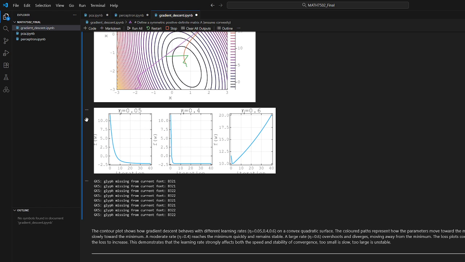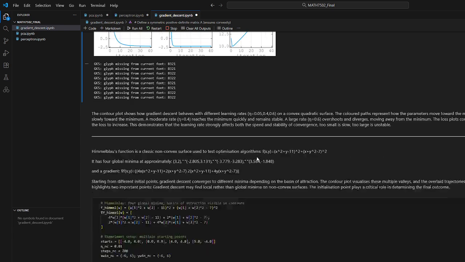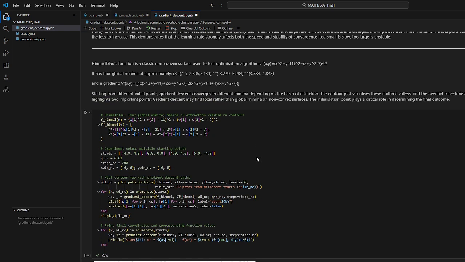This is really highlighted in the loss plots. You can see that the learning rates of 0.05 and 0.4 converge quite smoothly, but 0.4 does it a lot faster. Then you can see the learning rate of 0.6, which completely goes out of bounds. This goes to our next section where gradient descent doesn't perform as well, which is a non-convex surface.